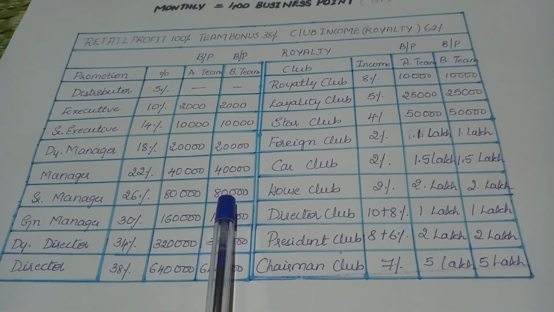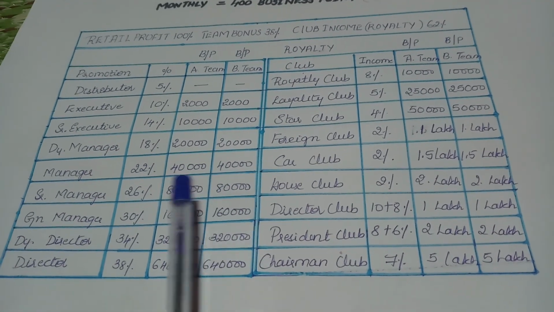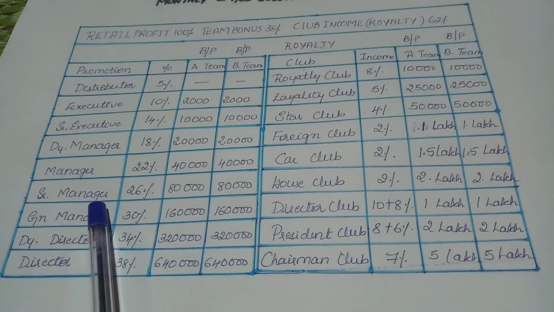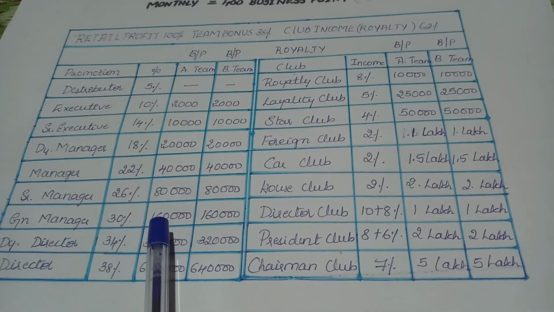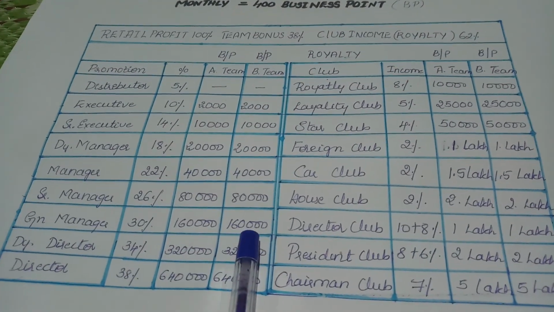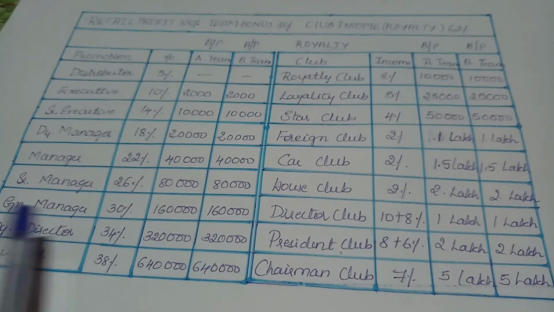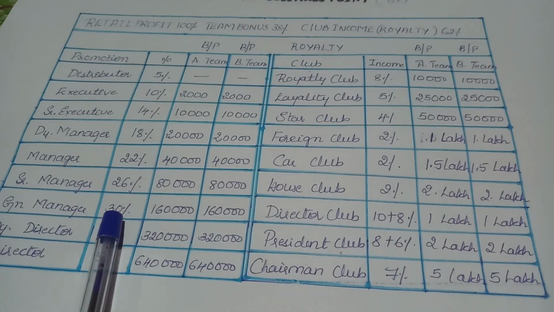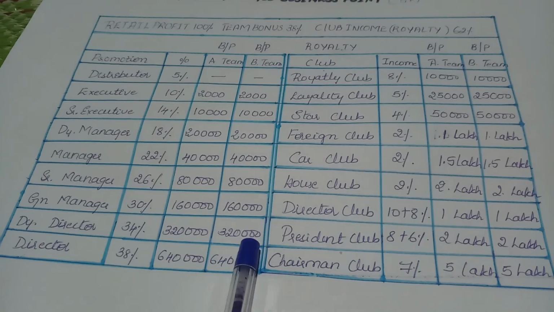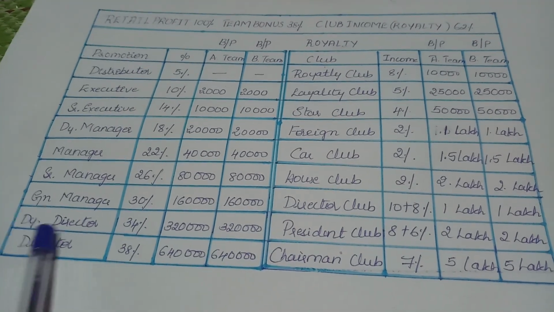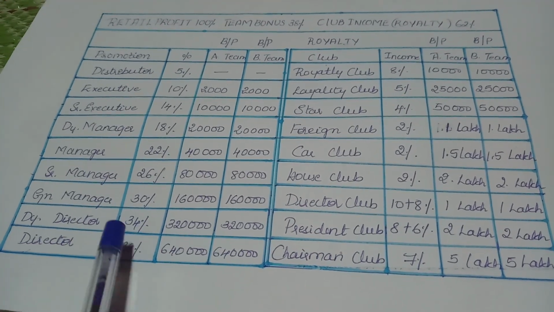Again, 80,000 BPs on both sides, A team and B team, senior manager level 26%. 1,60,000 BPs on both sides, general manager level 30%. 3,20,000, deputy director level 34%.